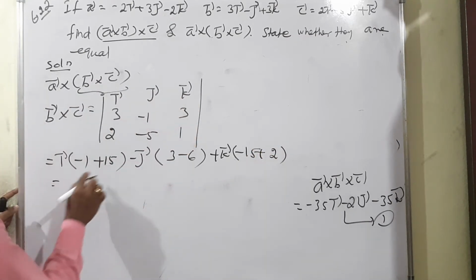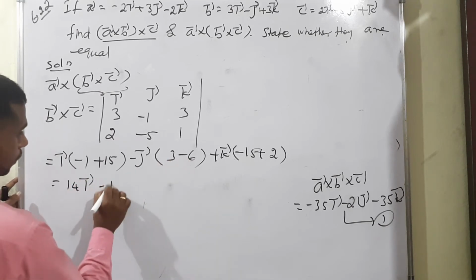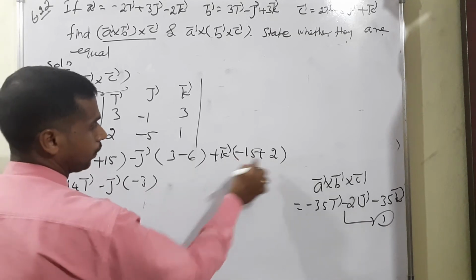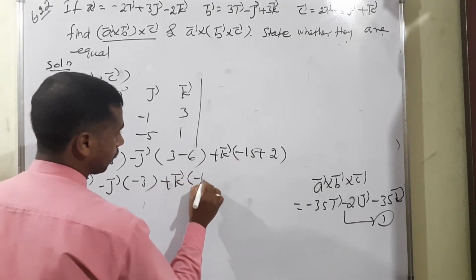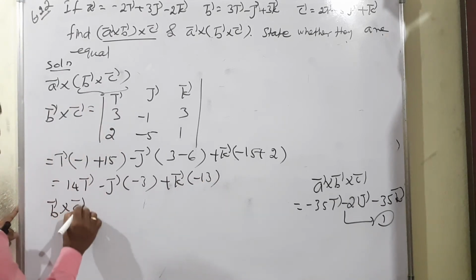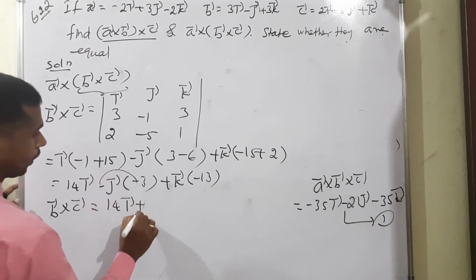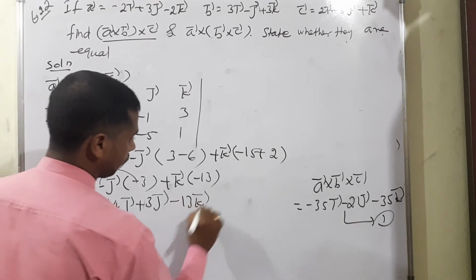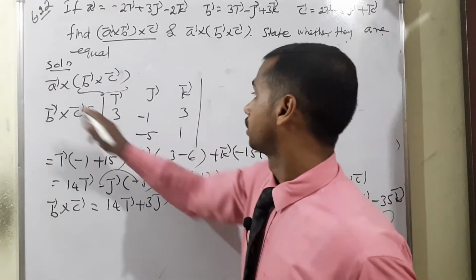Now minus 1 plus 15 means 14 I vector, 3 minus 6, so minus j vector minus 3. Again minus 15 plus 2 means plus k vector minus 13. Therefore, b vector cross c vector is equal to 14 I vector plus 3j vector minus 13 k vector. Then a vector, isn't it?